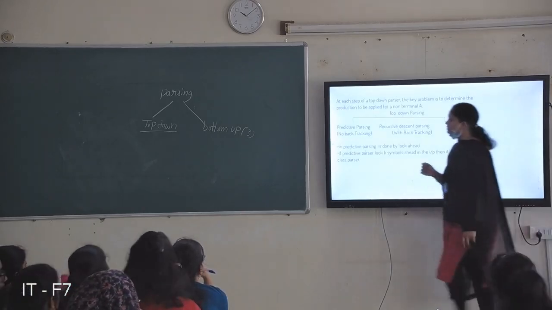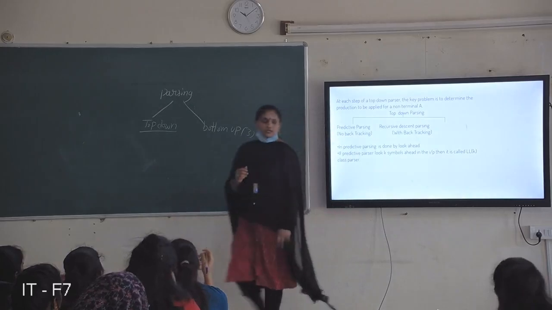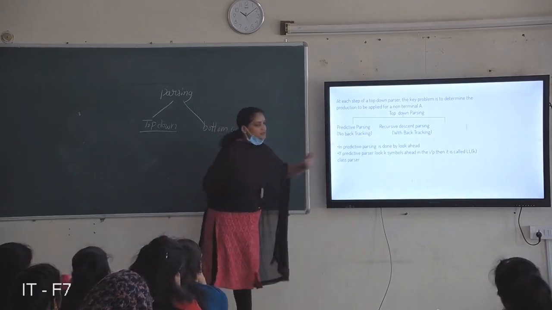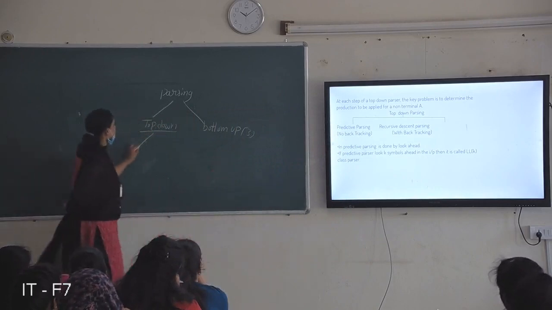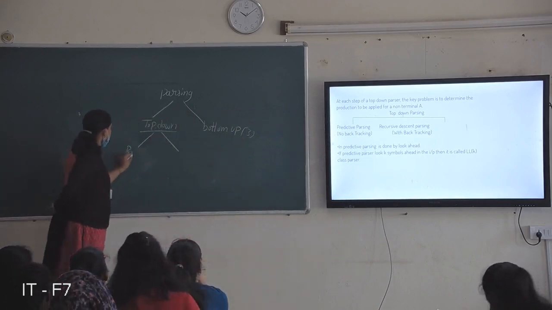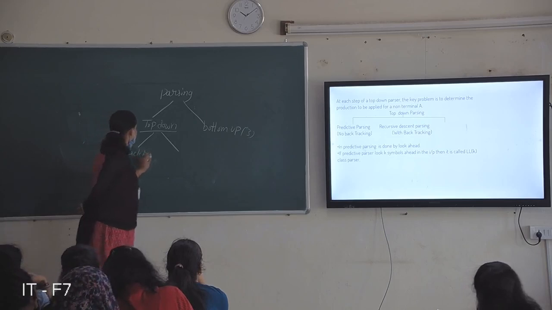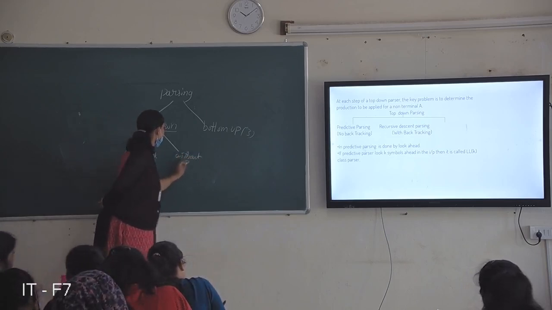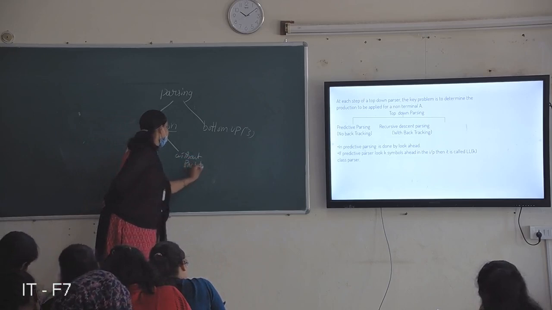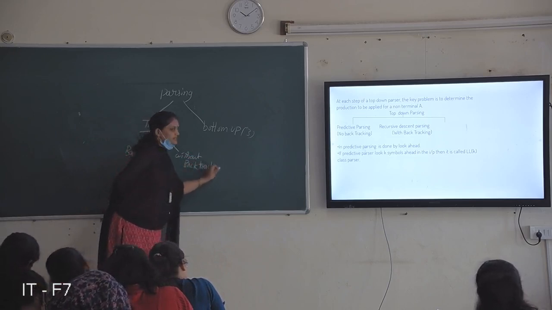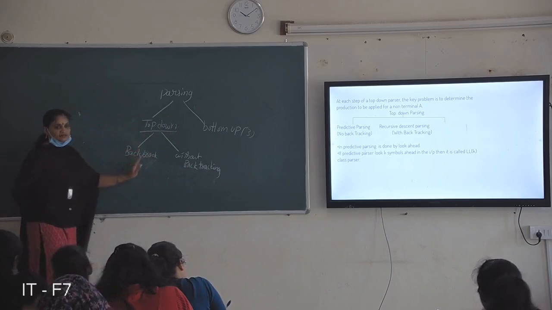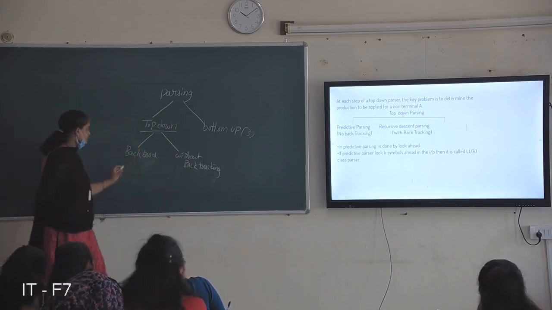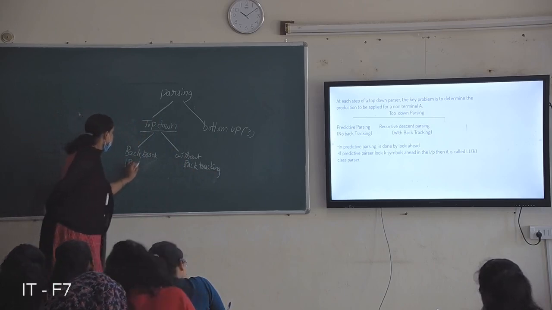Next, top down parsing is also of different types. Actually I will change this slide, it is wrong. Actually it is of two types: with backtracking and without backtracking. So the top down parser is of two types, backtracking and without backtracking. The backtracking technique is called the brute force method.